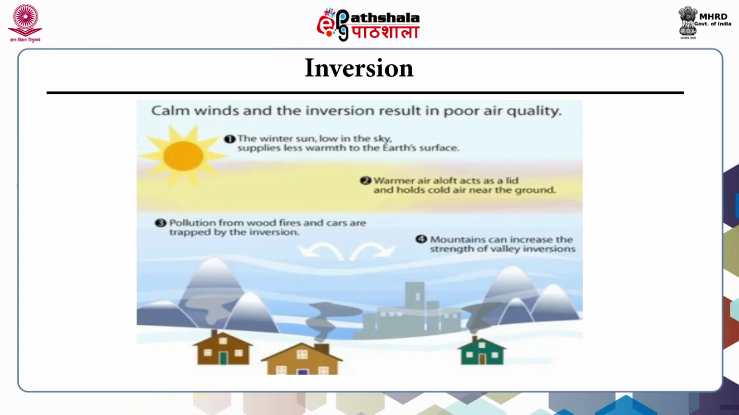The calm winds and inversion result in poor air quality. Here, the winter sun is low in the sky, so it supplies less warmth to the Earth's surface. And the second layer, that is warmer air aloft, acts as a lid and holds cold air near the ground. And the pollution from the wood fire and cars are trapped by this inversion. And mountains can increase the strength of the valley inversion. So, together the calm winds and the inversion result in poor air quality.